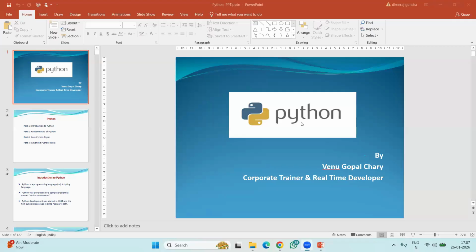And the modes of writing a Python program. Right, the modes of writing a Python program. So these I discussed in the last session.